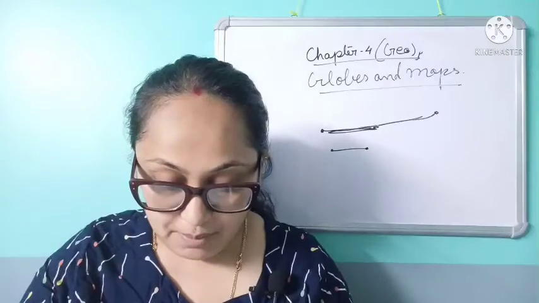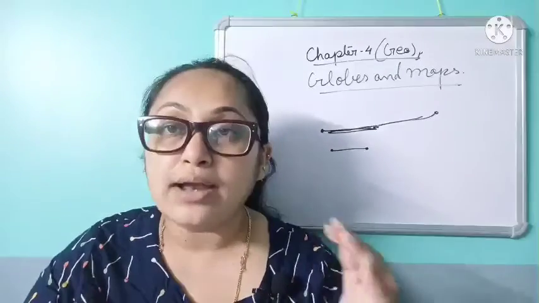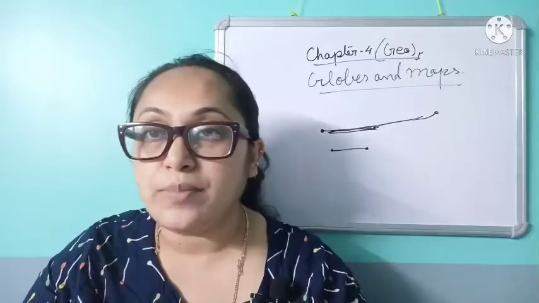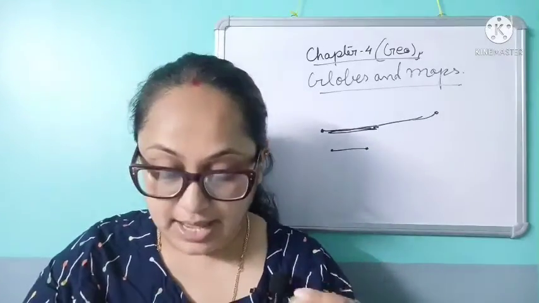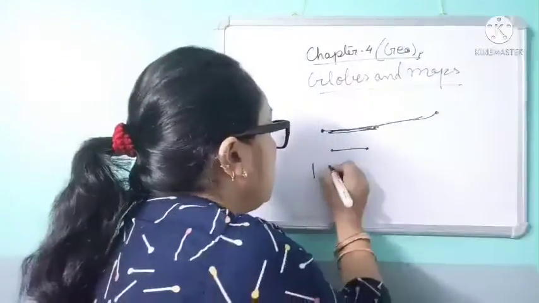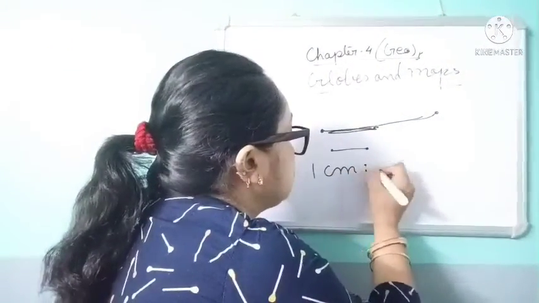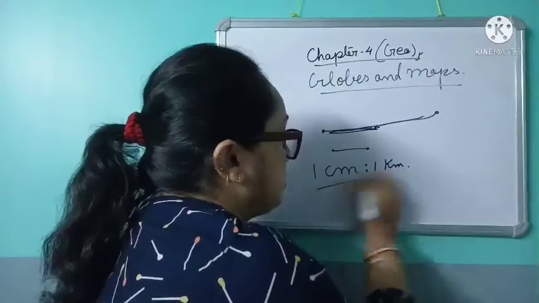Suppose the scale of the map is 1 centimeter is to 1 kilometer. That is, suppose 1 kilometer is the ground, the practical one. So, in the map it is taken as 1 centimeter. That is why it is written 1 centimeter is to 1 kilometer. Clear?